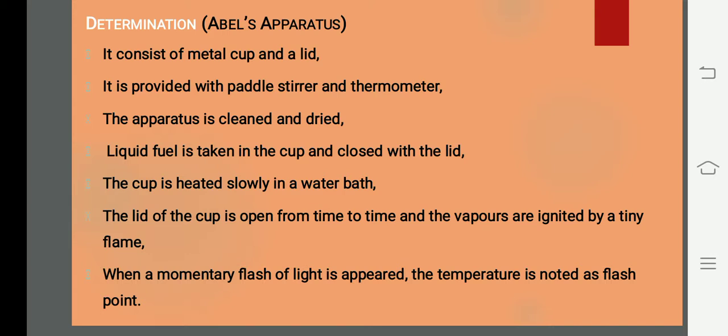Is it okay? So I'll repeat the process once again. What we are going to do with the determination of flash point is, you take this Abel's apparatus and the cup, you have to clean it, dry it and keep it. Then in the cup you have to take the fuel whose flash point is to be determined. After taking the fuel, close the lid and you have to heat in a water bath. After heating, you open the lid and make the flame go near these vapors. At which particular temperature these vapors catch, actually it won't catch, it will show a flame. A flash will be shown.